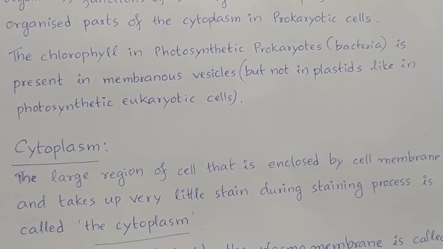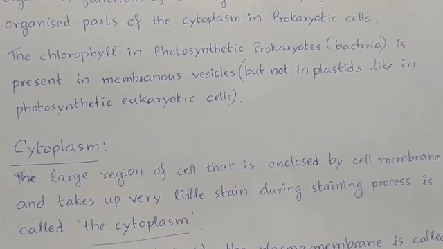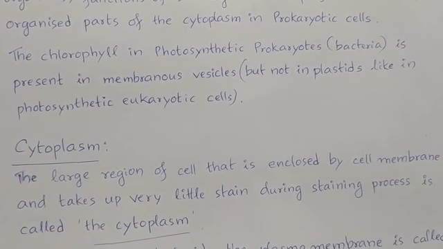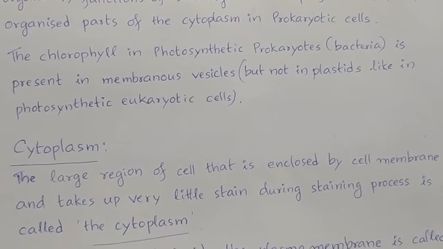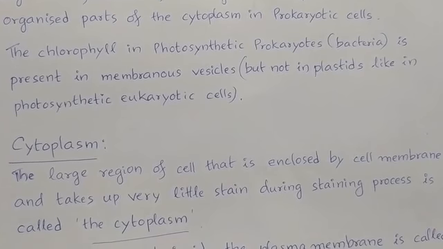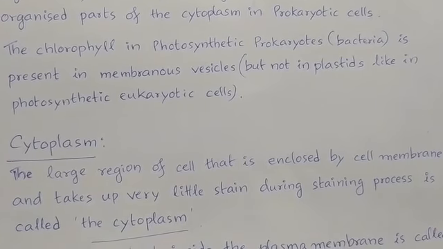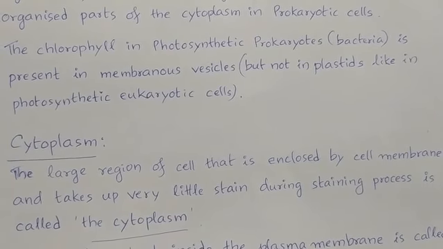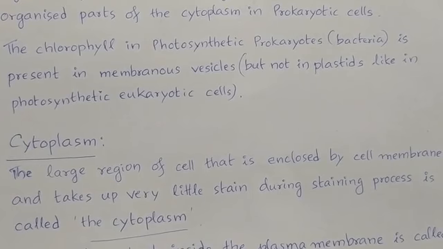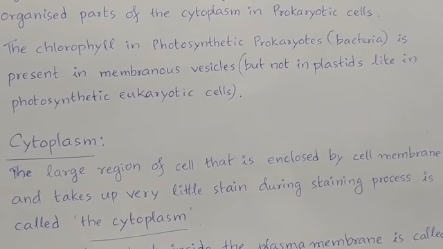Whereas in a plastid, the chlorophyll is present in a special part of the plastid called grana. We will discuss it in more detail in higher classes. Remember that in photosynthetic bacteria, chlorophyll is present in membranous vesicles, whereas in photosynthetic eukaryotic cells, chlorophyll is present in plastids.